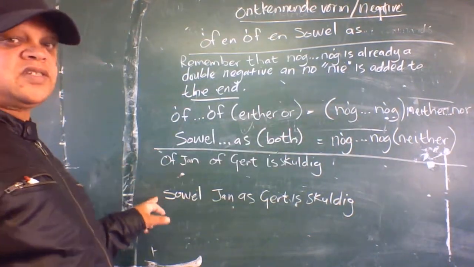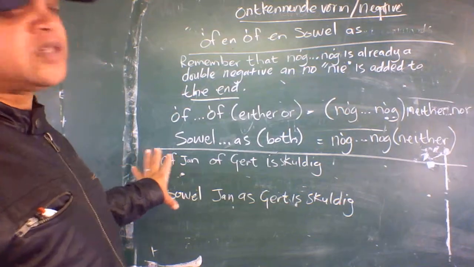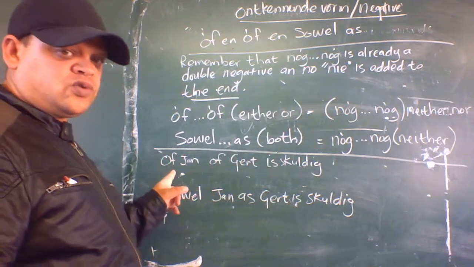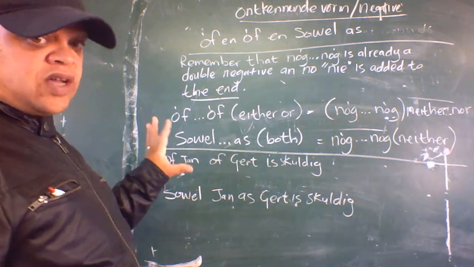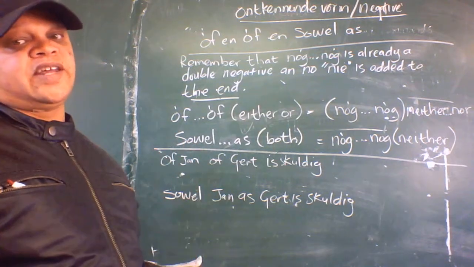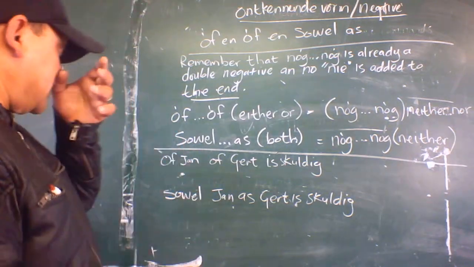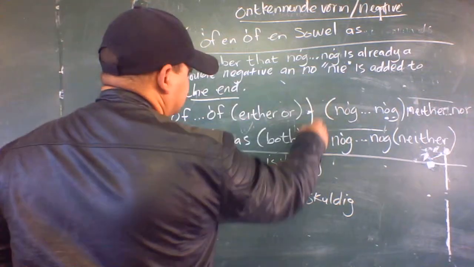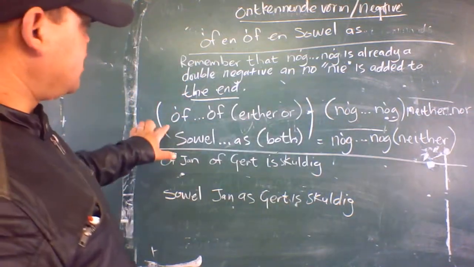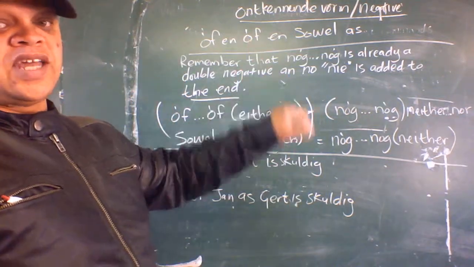I've got two sentences here. It's a very quick video just to explain fast and show you how to do this. I'm sure after this one example, you'll have an idea of how to use them. Alright. You normally find them like this on your question paper. Then you have to change them to the negative.